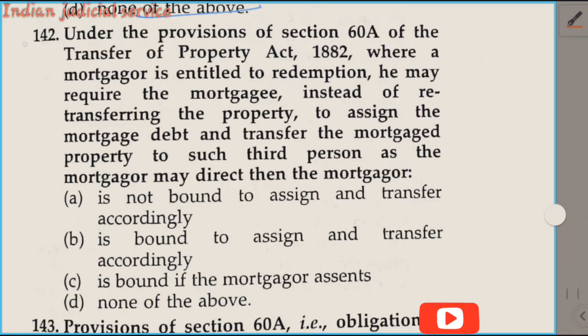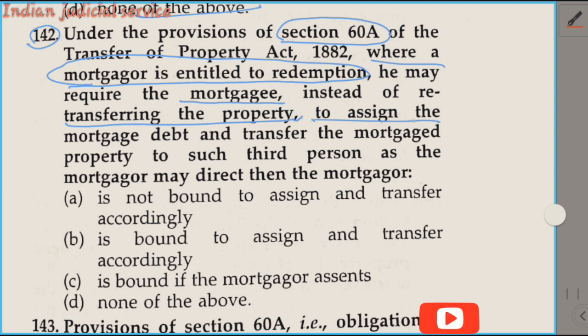Next question, question number 142. Under the provision of 60A of Transfer of Property Act, where a mortgagor is entitled to redemption, he may require the mortgagee, instead of a retransferring of property, to assign the mortgage debt and transfer the mortgaged property to such third person. This is very important, as the mortgagor may direct. So this thing is provided in section 61A.